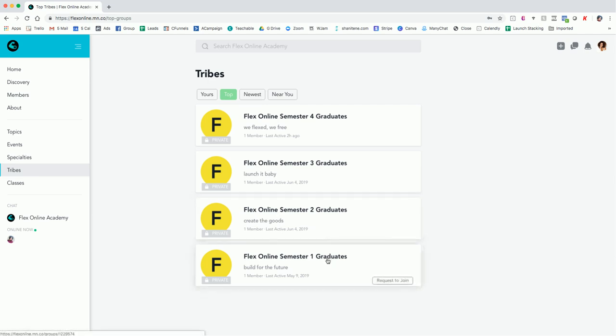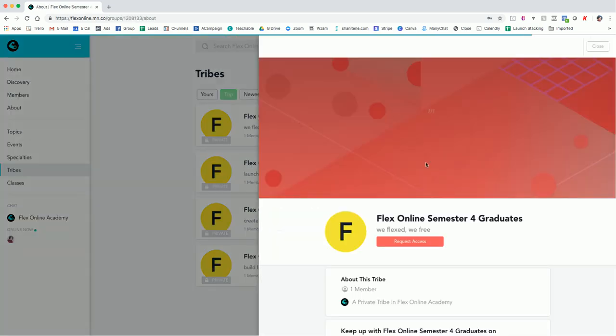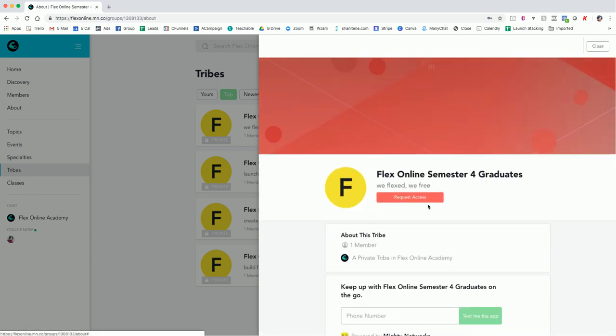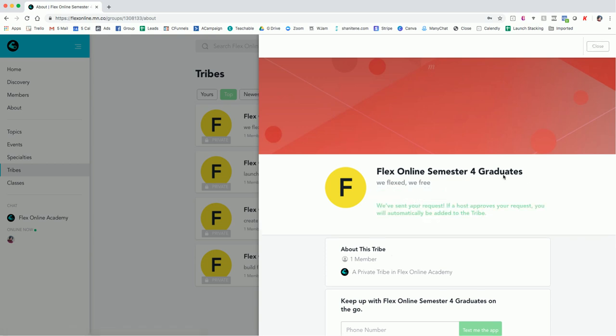But each one of these, you can again connect with people who are specific to that tribe. And you will have to request access to these tribes unless you're added automatically. To request access, you literally just press that, and I will approve it when I get the message.